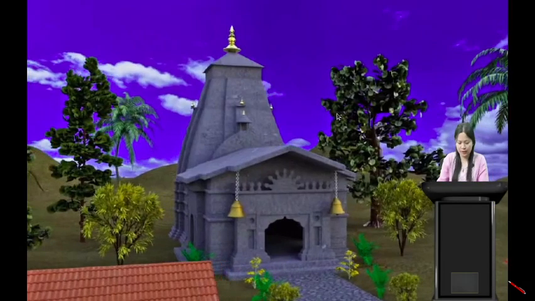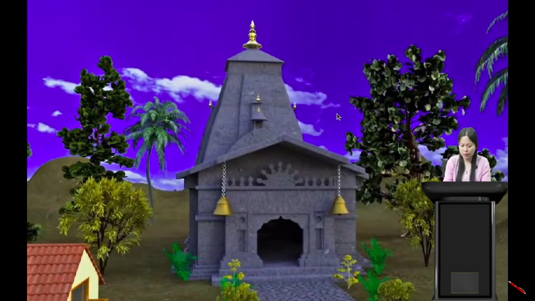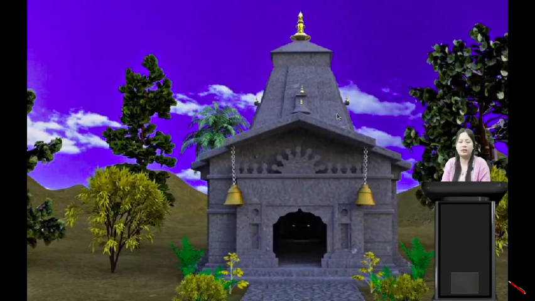And here we see a temple. Yes, students, we see a temple. Here we see two bells on the temple. What are these bells made up of? Yes, students, these bells are also made up of metals.